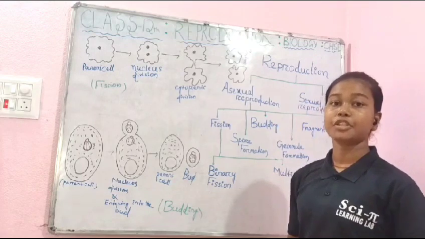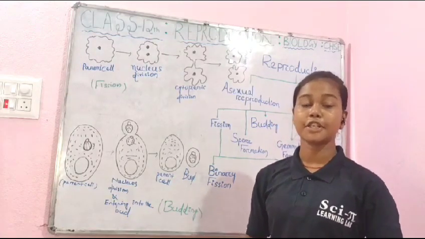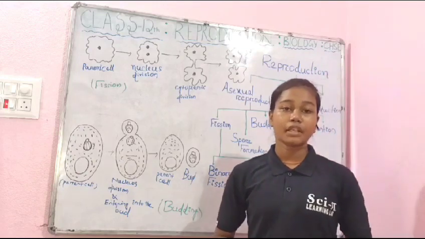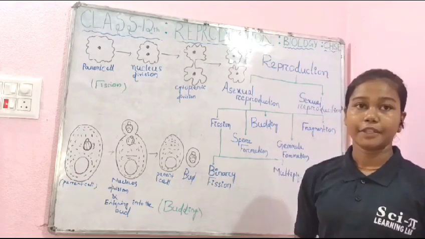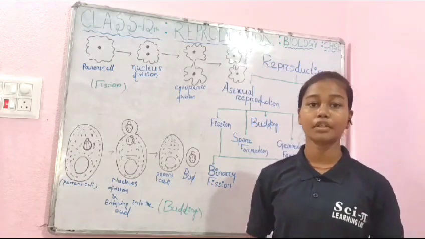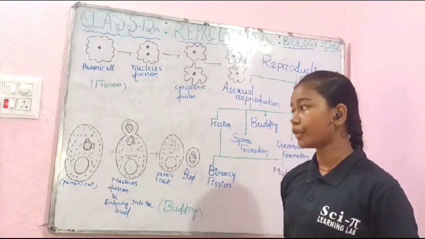What is reproduction? Reproduction is a biological process in which living organisms give rise to young ones of their own type. In both plants and animals, they try to make their species continue and make young ones of their own type.